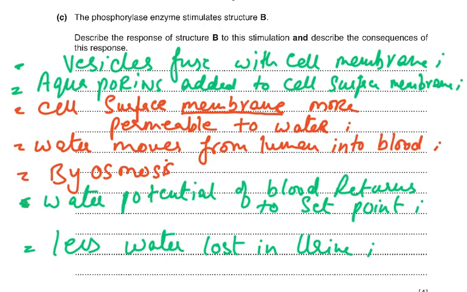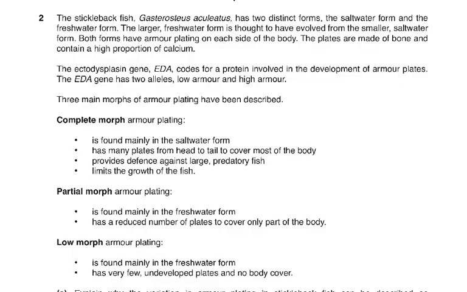That part was a very direct question. The phosphorylase enzyme stimulates structure B. Describe the response of structure B to this stimulation. Describe the consequences of this response. So, direct question: vesicles fuse with the cell membrane, aquaporins are added to the cell surface membrane, which becomes more permeable to water. Water moves from the lumen into the blood by osmosis, the water potential of the blood returns to the set point, and less water is lost in the urine. And then we move on to question two,